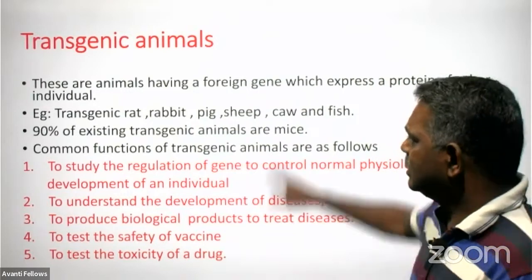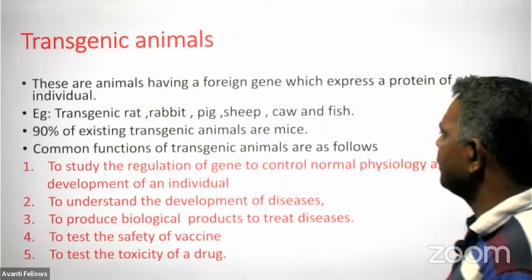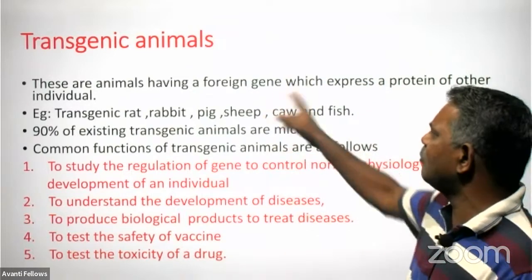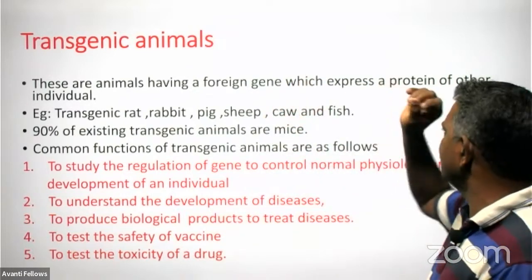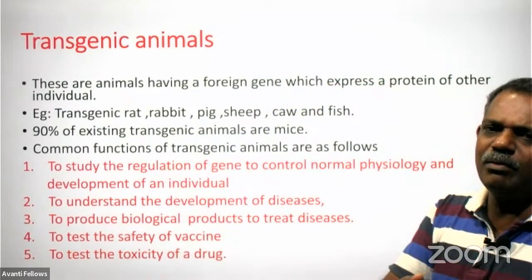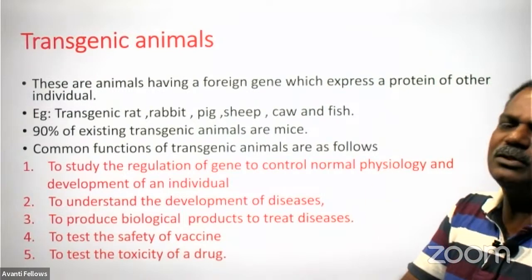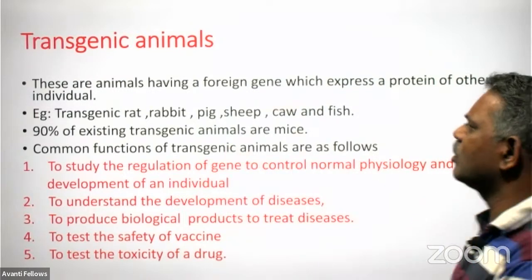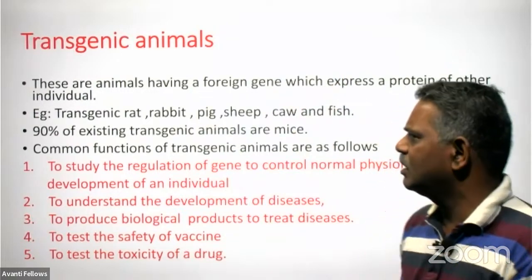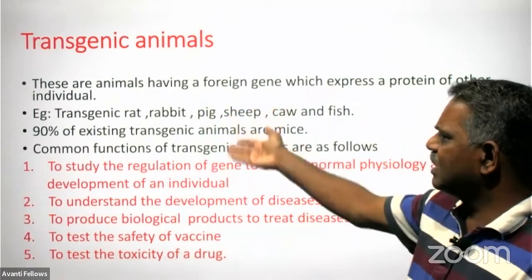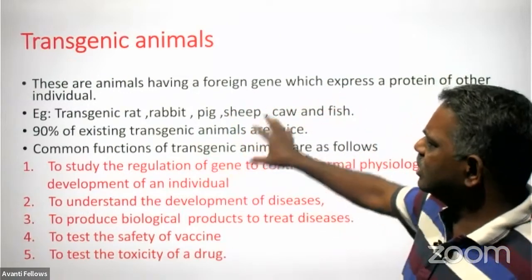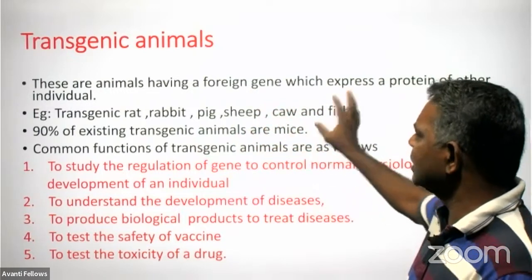Transgenic animals are animals having a foreign gene. Transgenic animals are normal animals, but having a foreign gene, and that gene is also expressing a protein. We are introducing a foreign gene into the body of an animal, and this introduced foreign gene expresses a foreign protein in their body, and such animals are called transgenic animals. Maybe you have heard about transgenic rat, rabbit, pig, sheep, cow, fish, etc. And 90% of the existing transgenic animals are mice.